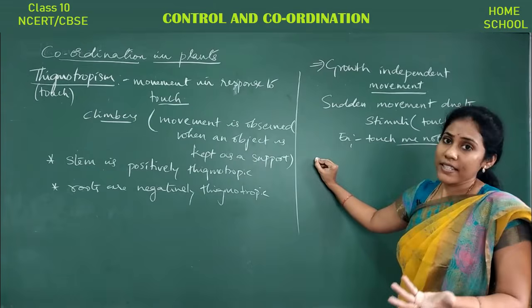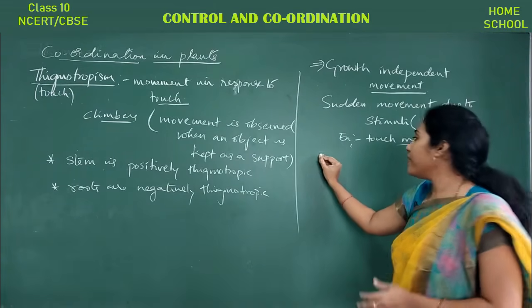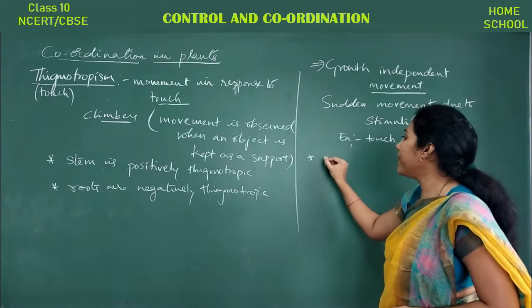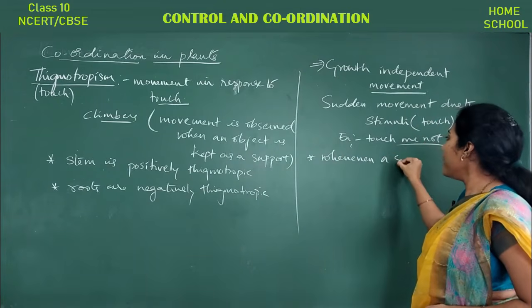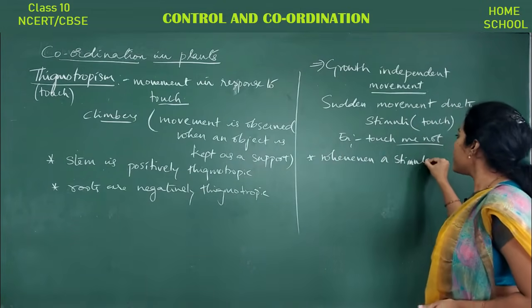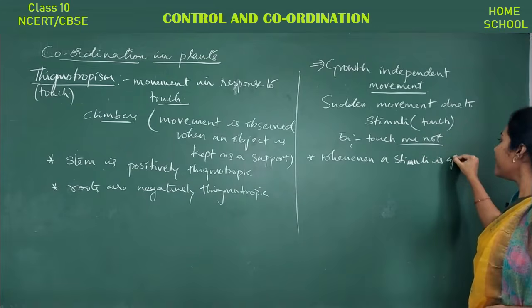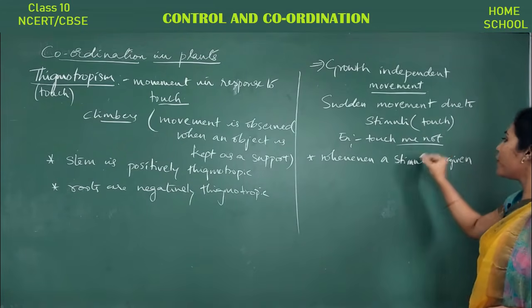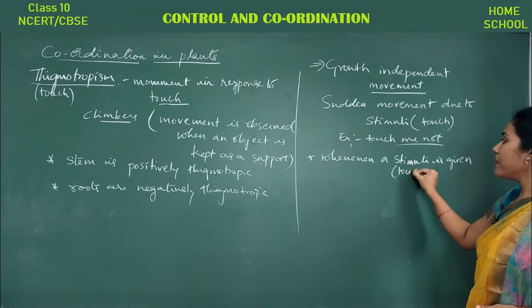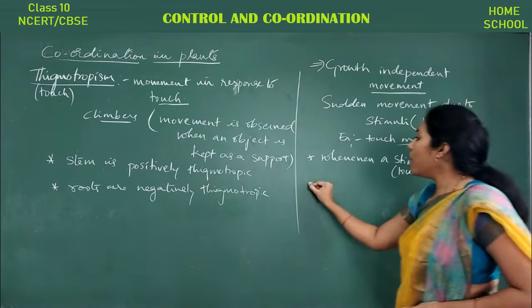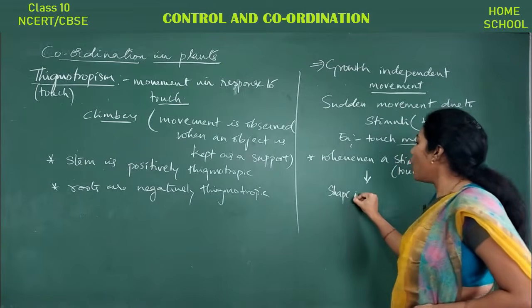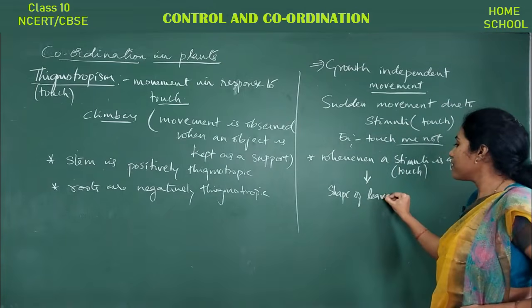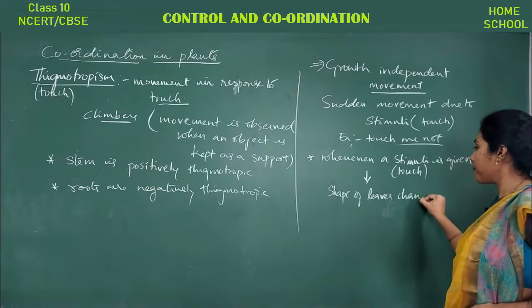Whenever a stimulus in the form of a touch is given, I'll mention it point wise: whenever a stimuli is given, here stimuli is in which form, guys? Touch. Stimuli is in touch. Okay, so what happens is, shape of leaves changes.